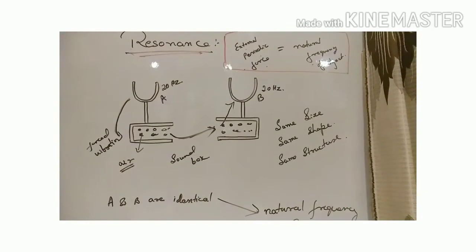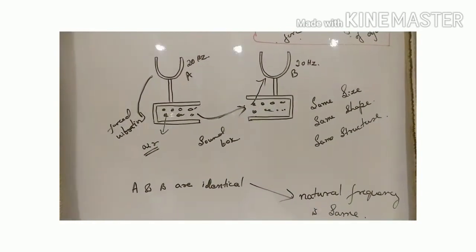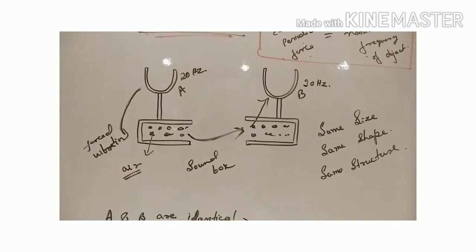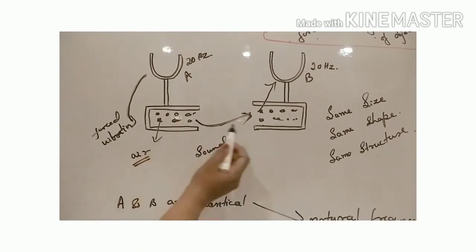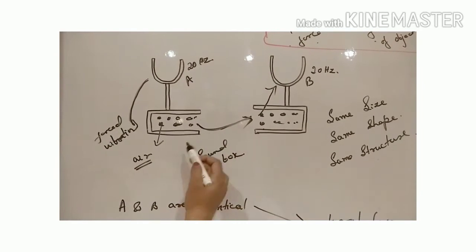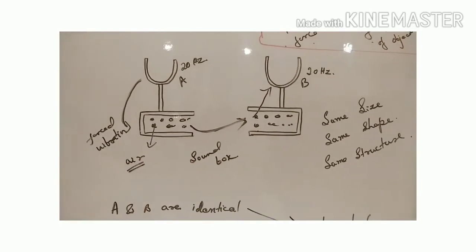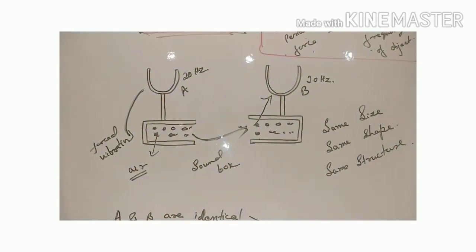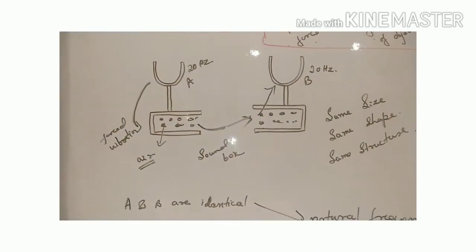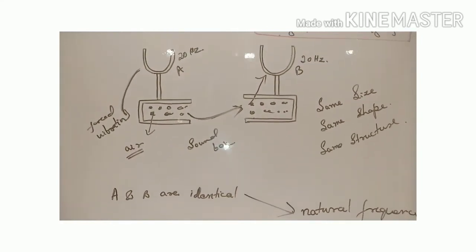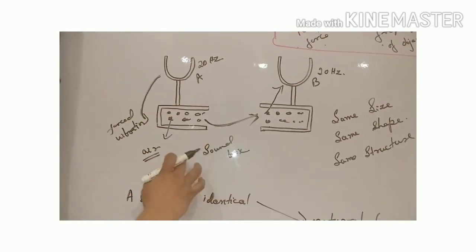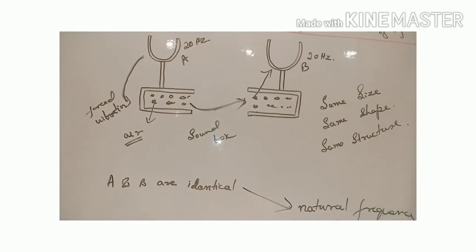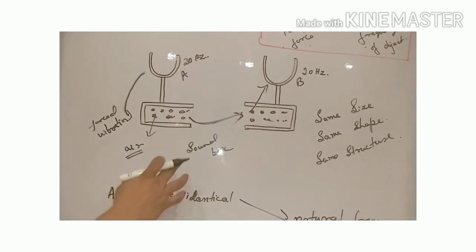So we will discuss this with a few examples. Three examples are given in the book. The first example is resonance with a tuning fork. Here we have taken two identical tuning forks, A and B, of the same frequency. Identical means same size, same shape, same structure, and same frequency, on two separate sound boxes, such that their open ends face each other, as you can see in this diagram.